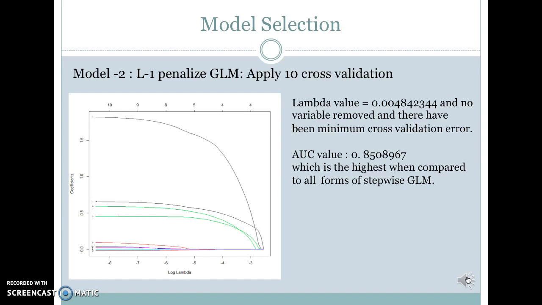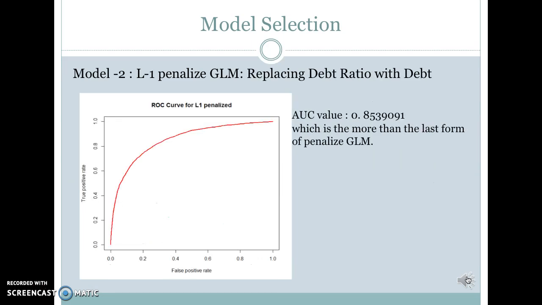The AUC value is 0.858967. It is a little better than stepwise GLM. If we replace the debt ratio with debt, the same as what we did for model 1, we can find that the AUC value becomes 0.8539091, which is a little bit higher than the last form of penalized GLM.